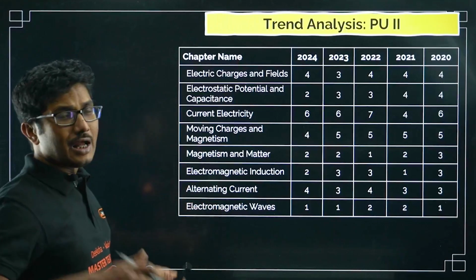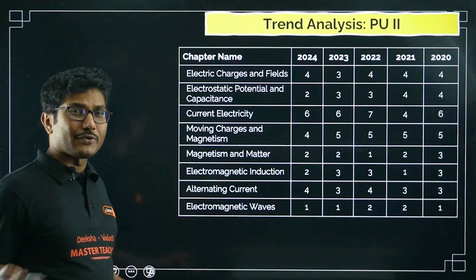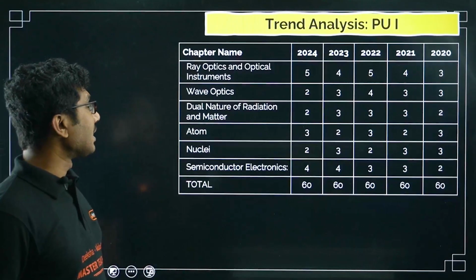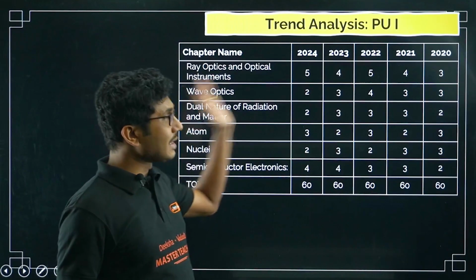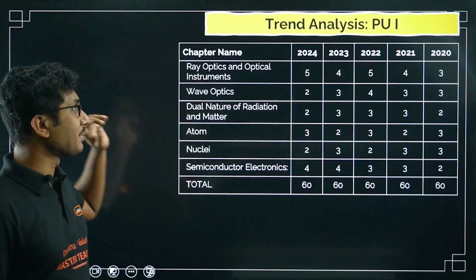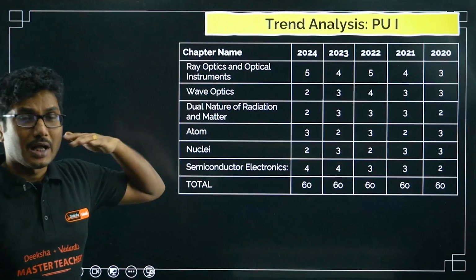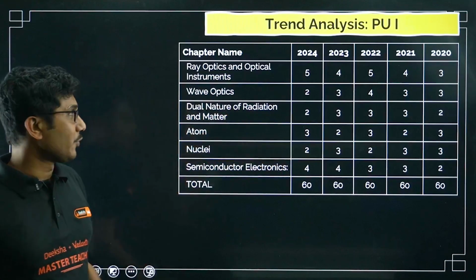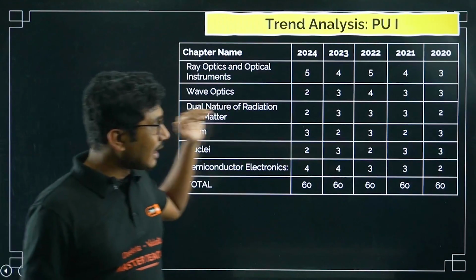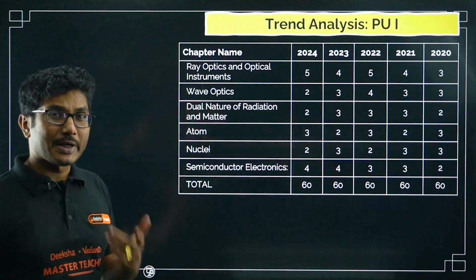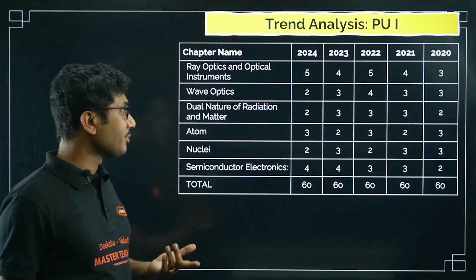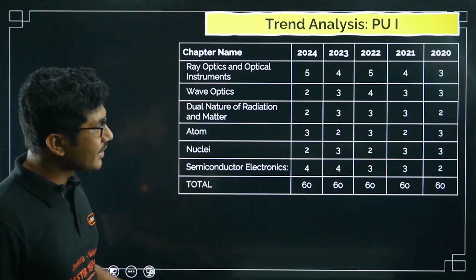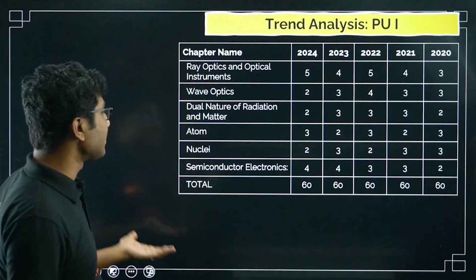Electromagnetic waves, a very small chapter, only 1 question you can expect. Now next, ray optics and optical instruments, a very important chapter. From this chapter you can expect at least 4 to 5 questions. Wave optics, another medium important chapter, you can expect 2 to 3 questions. Dual nature of radiation and matter, again 2 to 3 questions from this chapter.